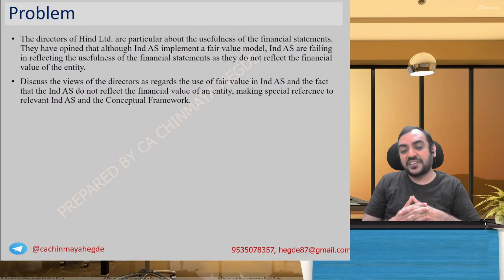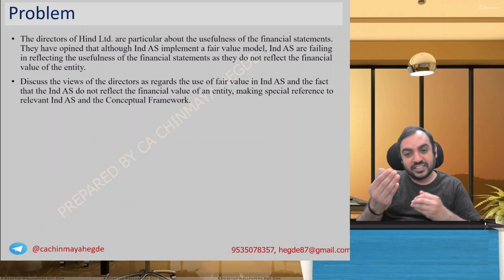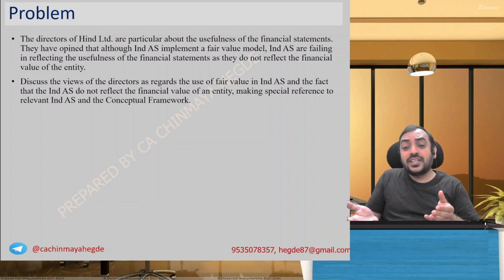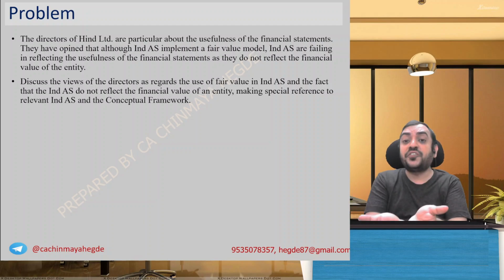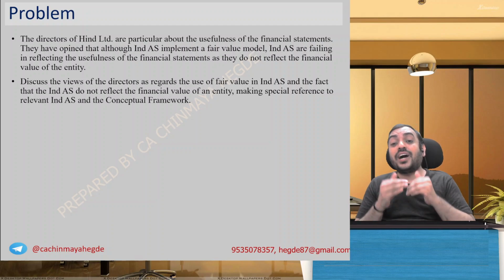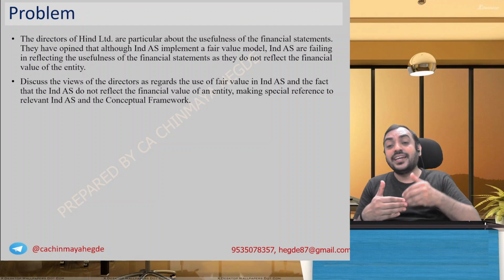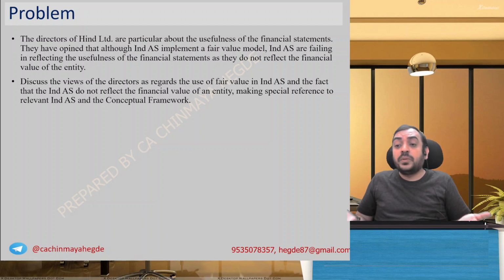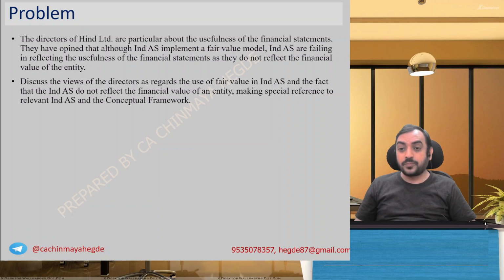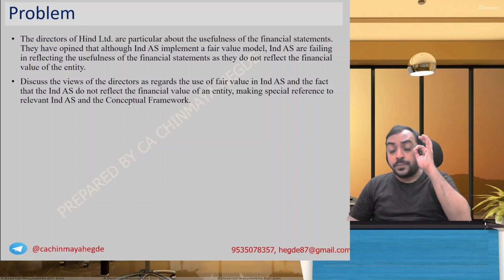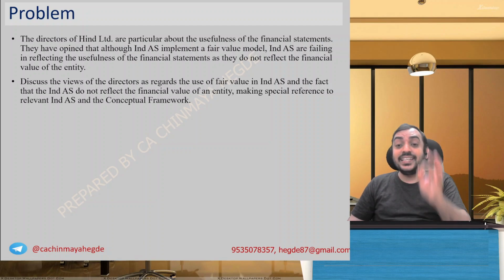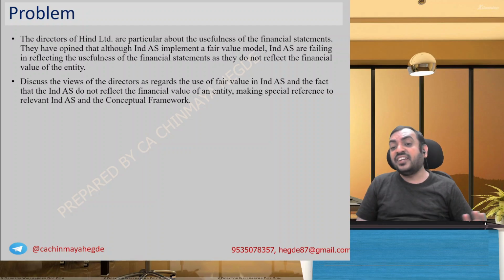So how do you react? We say, with reference to the conceptual framework, the objective of financial statements is not to give you the financial value. It is to help you assess yourself, because it is about the futuristic thing. Nobody can give a futuristic guideline. You got the point? The objective of financial statements is to help you arrive at the value, not to give the value as it is. It cannot give you the value. You cannot have the same value for everybody.